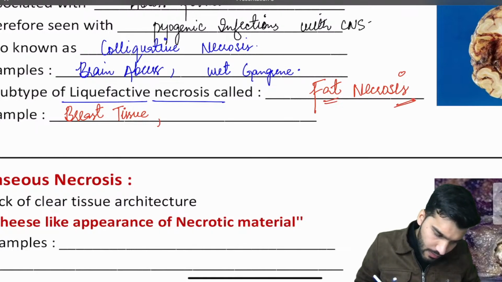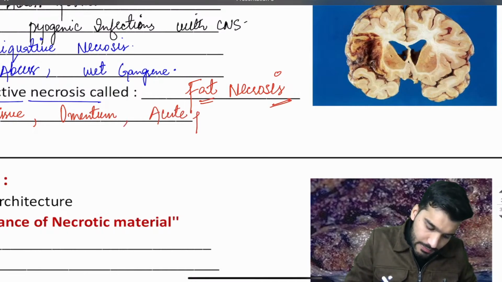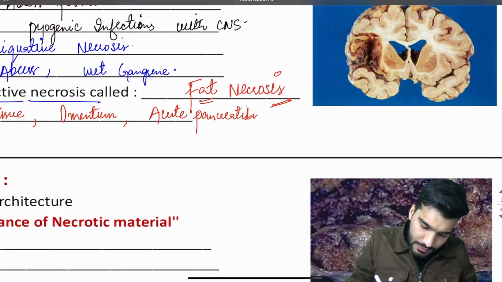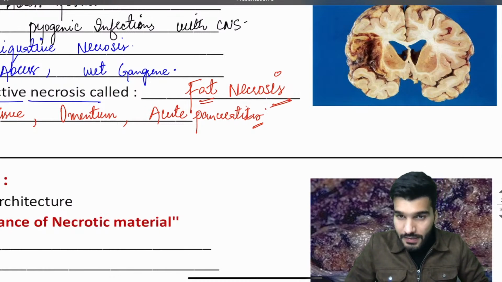It's seen with breast tissue, it's seen with omentum, or it's seen with acute pancreatitis. That's why, what is the investigation of choice for pancreatitis? That's going to be lipase, serum lipase levels.